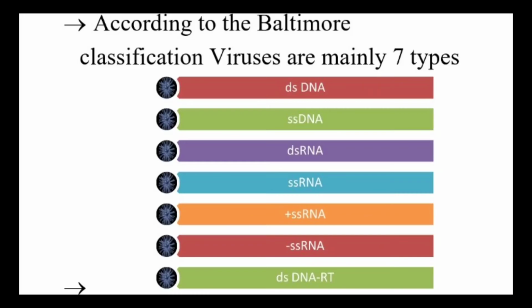Let us see. According to the Baltimore classification, viruses are mainly 7 types: double stranded DNA, single stranded DNA, double stranded RNA, single stranded RNA. Again, this single stranded RNA is divided into 2 more types, that is positive single stranded RNA and negative single stranded RNA. And also double stranded DNA having a reverse transcriptase enzyme. So these are the types of virus according to the Baltimore classification.